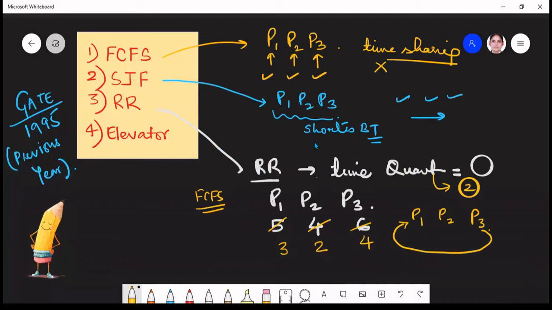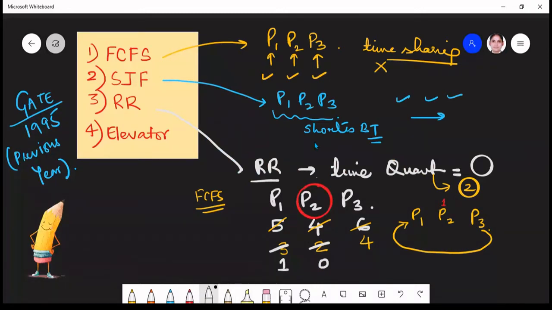Now P1 is going to run for the next 2 milliseconds. After running for 2 milliseconds, 1 millisecond is left. Then P2 gets the chance to run, and it is left with 0 milliseconds. So the process that completed its execution first is P1, then P2, and P2 is no more there in this execution.